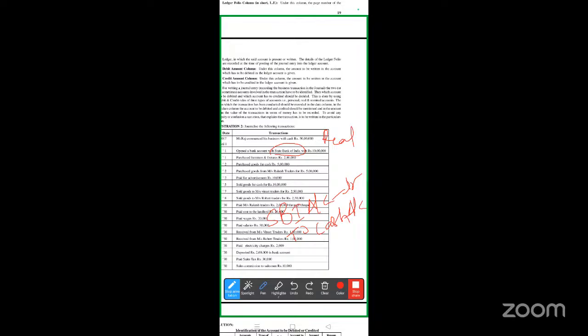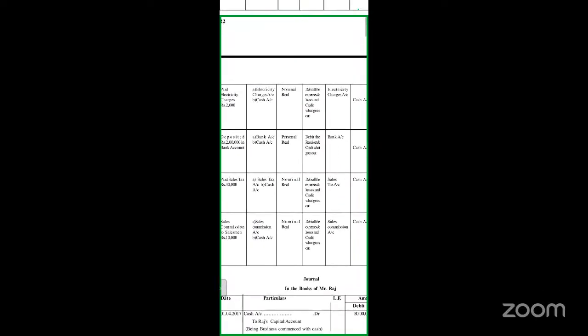So you can write, being opened a bank account with State Bank of India. That is our narration. If you want to check, you can cross-check the journal entry: SBI account debit to cash account. Next, look at the next one.